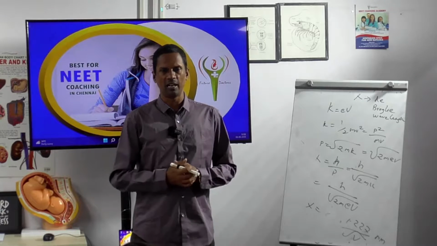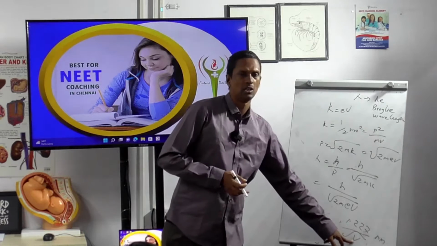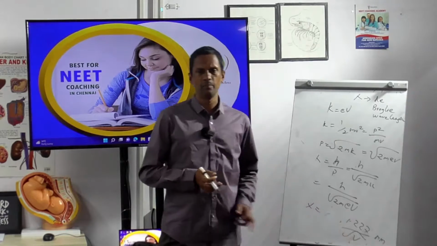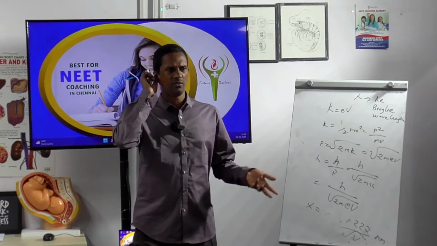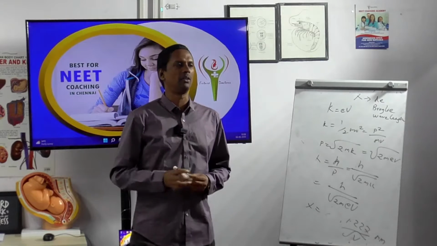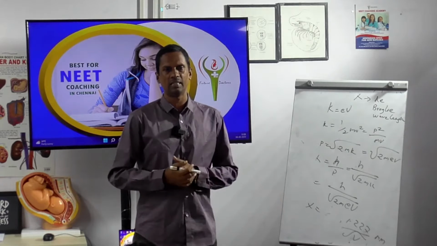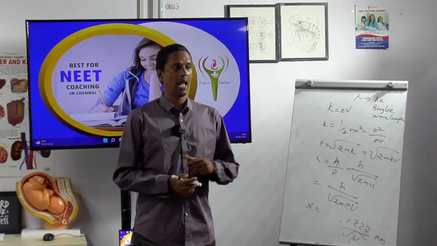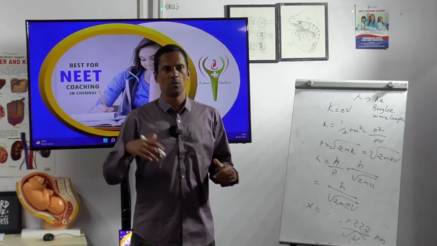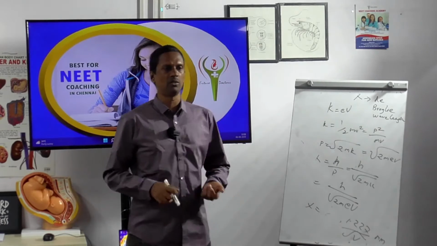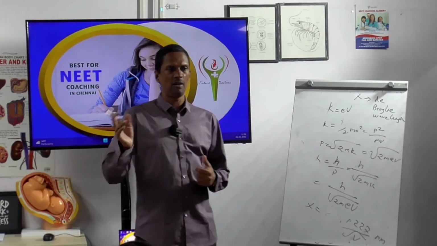So if I increase the voltage, the wavelength decreases. It depends on the voltage, but it is independent of current. Whatever the current flows, it is independent of the wavelength of the electron. The wavelength is not dependent upon the current.